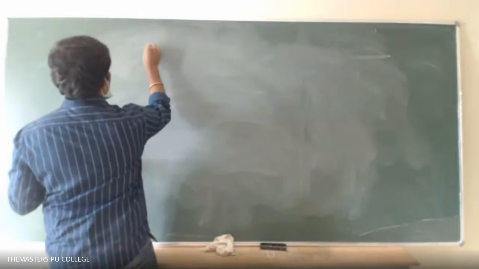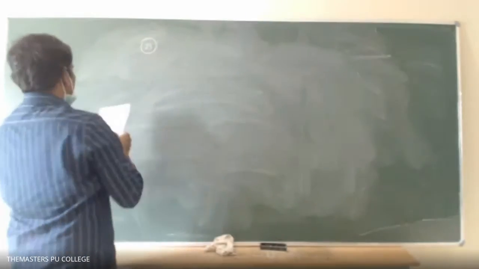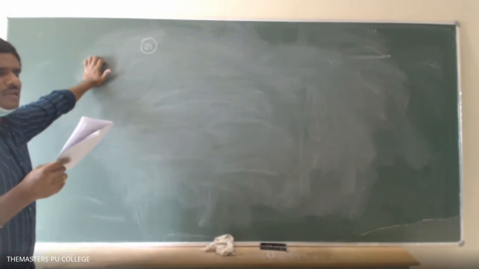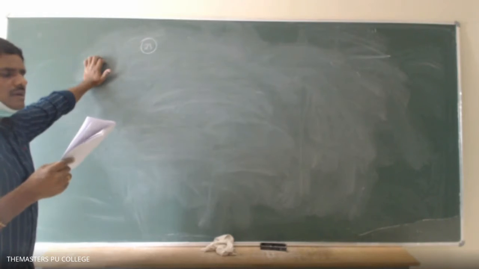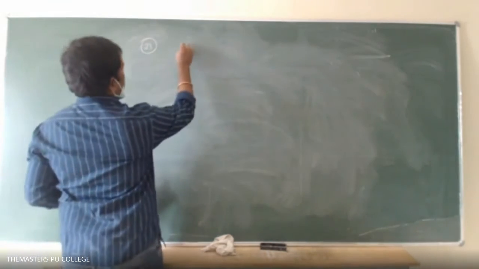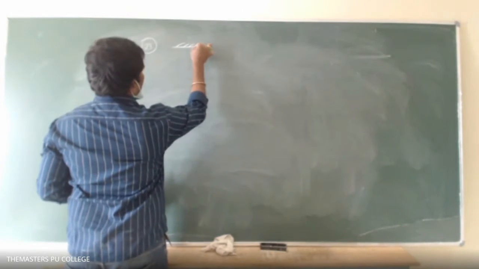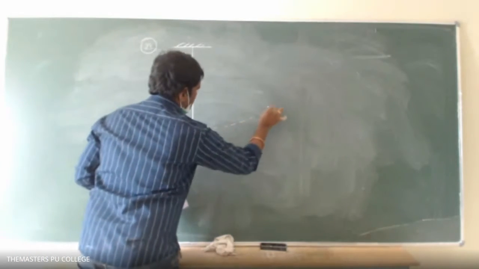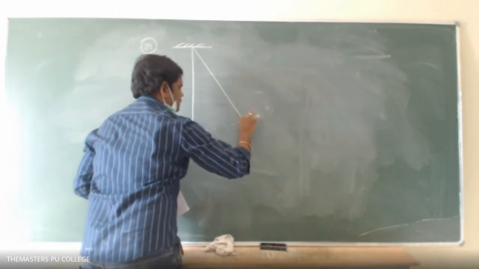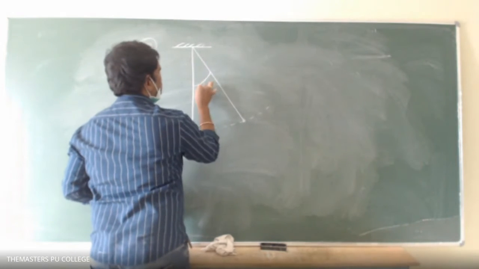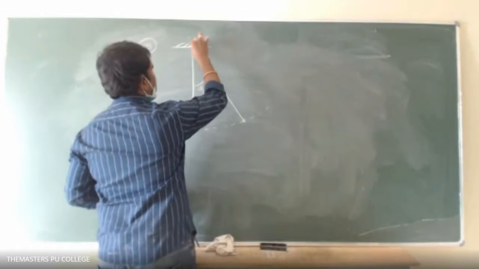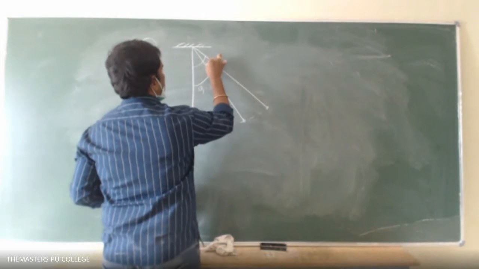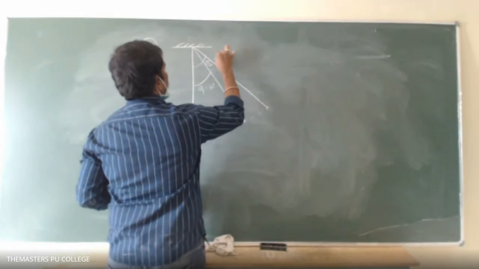So 23, see what they have given. A simple pendulum is swinging in a vertical plane. Find the ratio of potential energies when it makes an angle of 30 degrees and 60 degrees. So this is about the pendulum, swinging in a vertical plane. This is the position where the angle is theta 1, that is equal to 30 degrees. This is the position where the angle is theta 2, that is equal to 60 degrees.